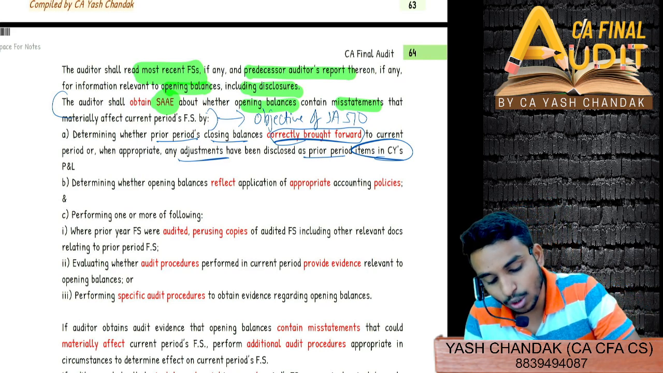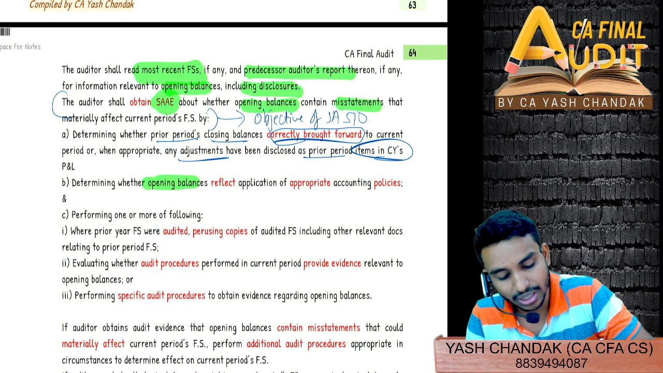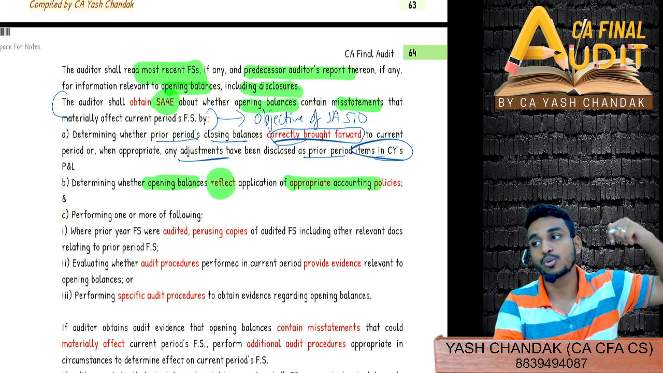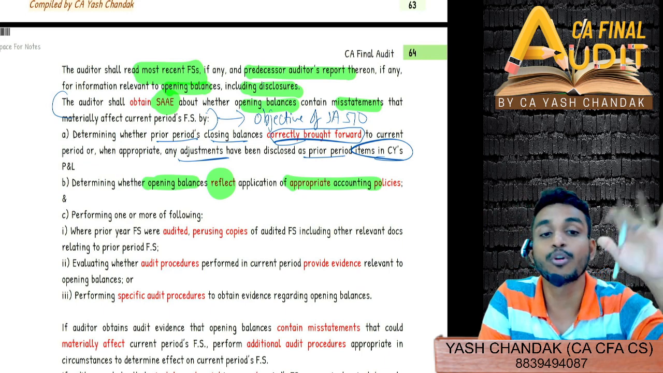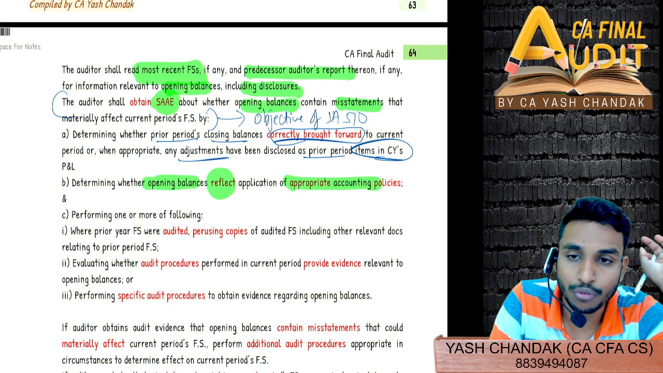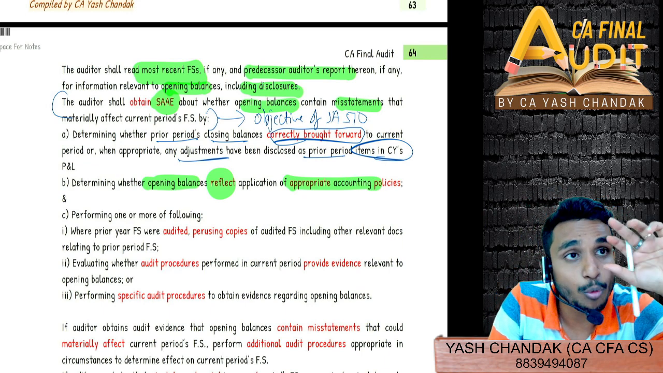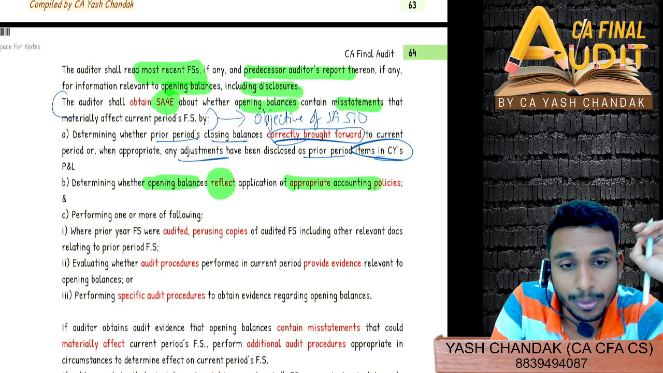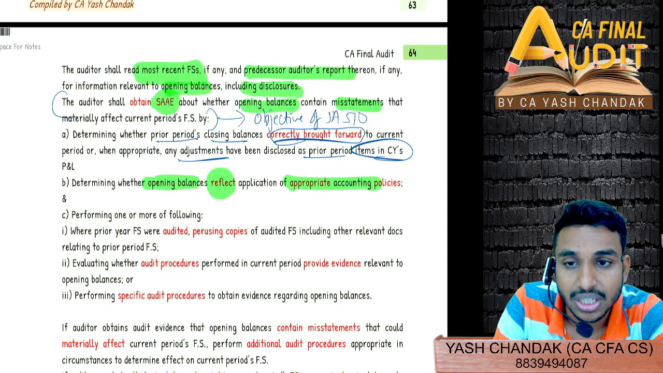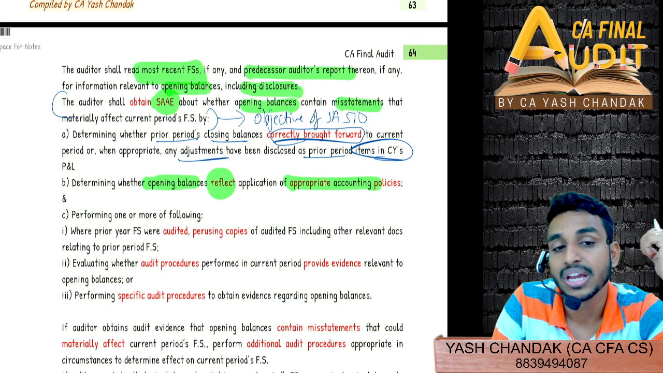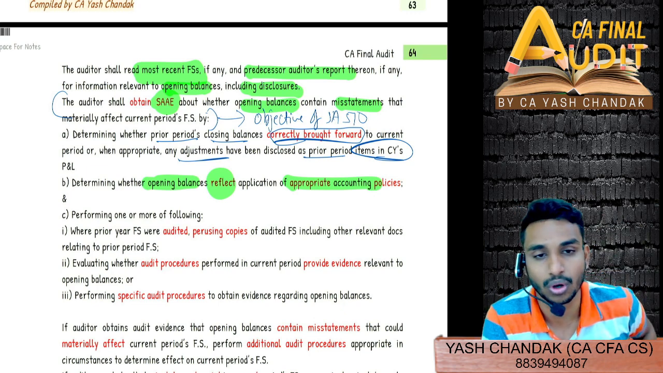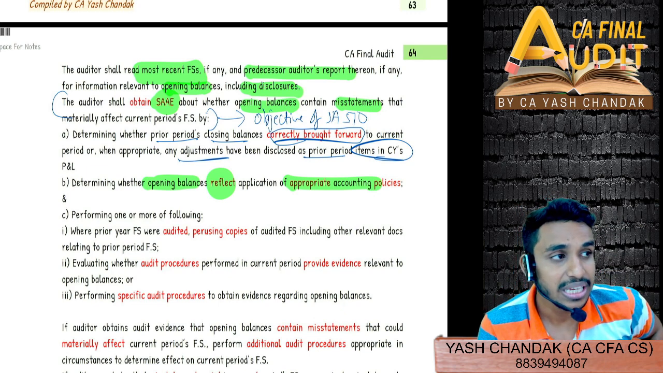Then determine whether the opening balances which we have brought forward reflect the appropriate accounting policies or not. That means, suppose for example last year we followed the FIFO method of valuation of inventory. So we will check whether the opening balance also shows the same inventory amount as per the FIFO method, or is it changed to weighted average? So is there any change in accounting policy? That means overall, we want to check whether it reflects the appropriate accounting policy or not. Appropriate accounting policy here may be what?